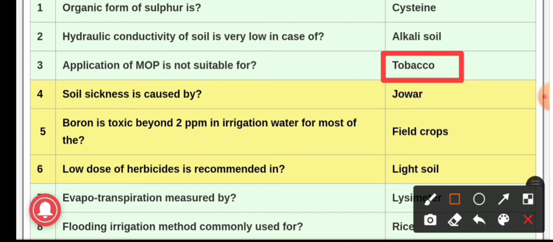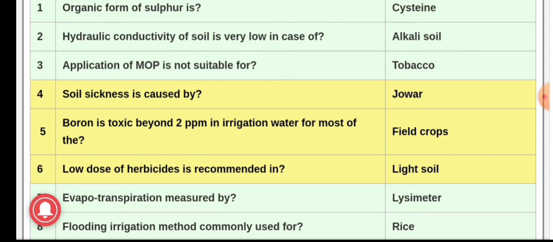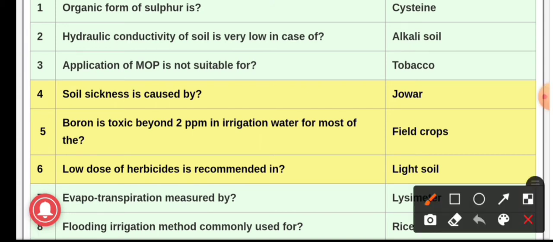Question number 4, soil sickness is caused by, and the answer is jawar. Soil sickness is caused by jawar crop. Question number 5, boron is toxic beyond 2 ppm in irrigation water for most of the, and the answer is field crop. For field crop, the boron is toxic beyond 2 parts per million, that is ppm.